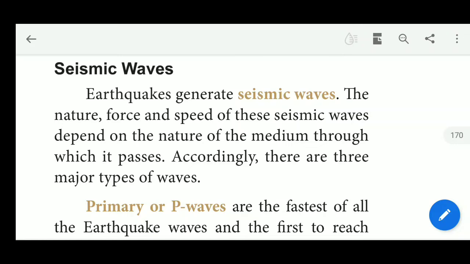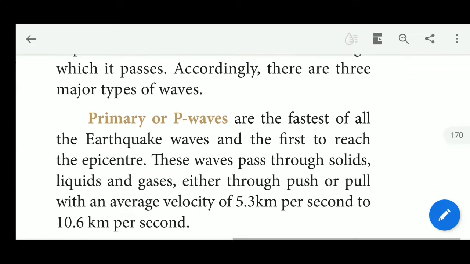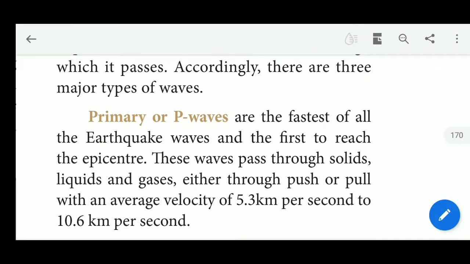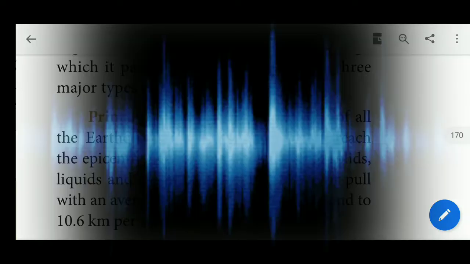The first one is primary waves. These primary waves are the fastest of all earthquake waves and the first to reach the epicenter. Already we know about the epicenter, the surface.